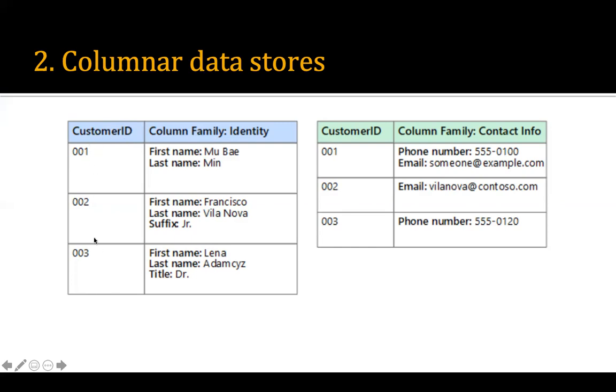Inside the column name, we have the data, and here also we have the data. As you can see, the column family identity, the column family contact information. It is for the customer ID 001. It is also with the customer ID 001. Here we have only two columns. Here also we have two columns. So this is a table with two columns. You can understand.